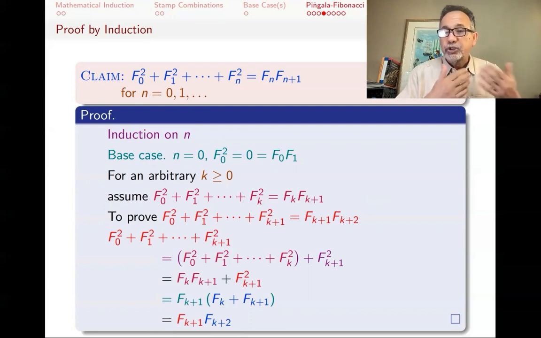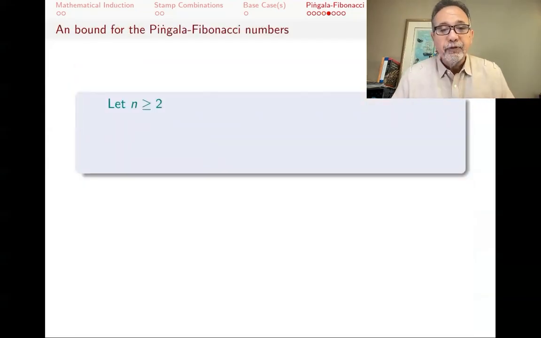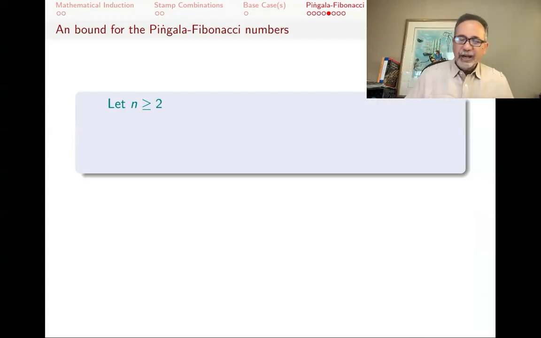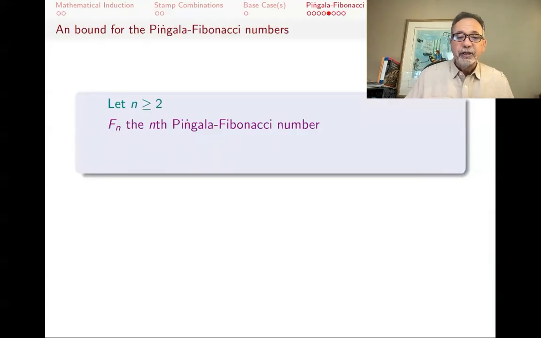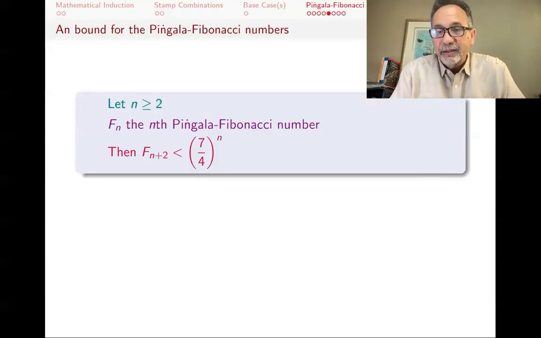In a previous video, we saw many more examples of this kind of induction. Now, I want to do another one for Pingala-Fibonacci numbers, but this time one where I use strong induction. What I want to prove is that for n greater or equal to 2, if fn is the nth Pingala-Fibonacci number, then f(n+2) is less than (7/4)^n. What do I mean by that?